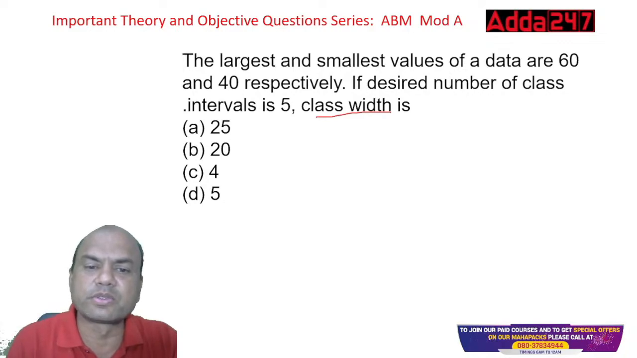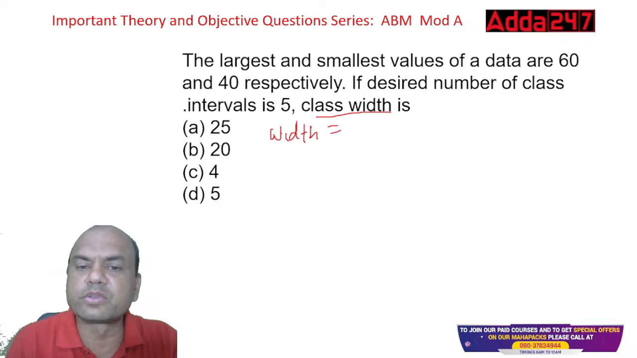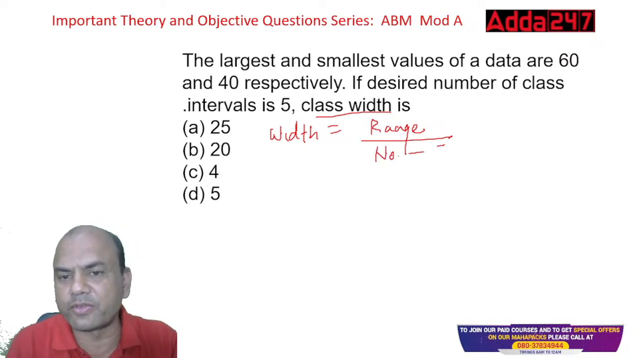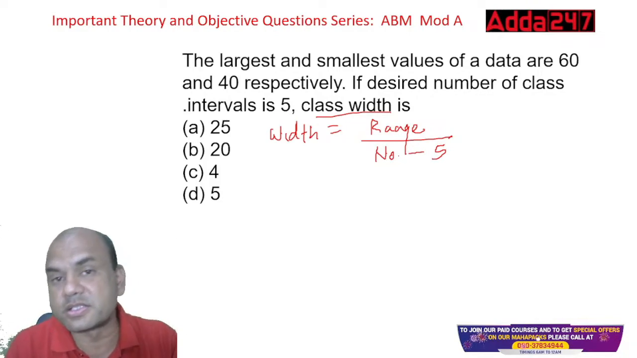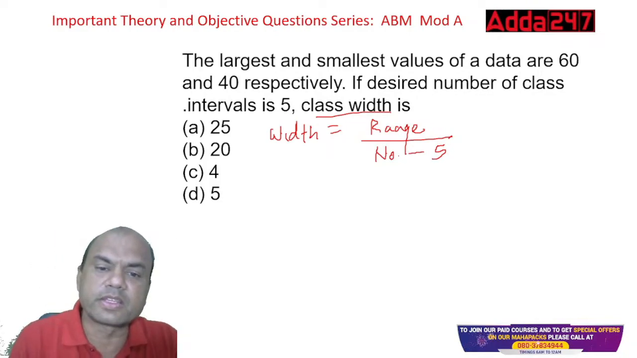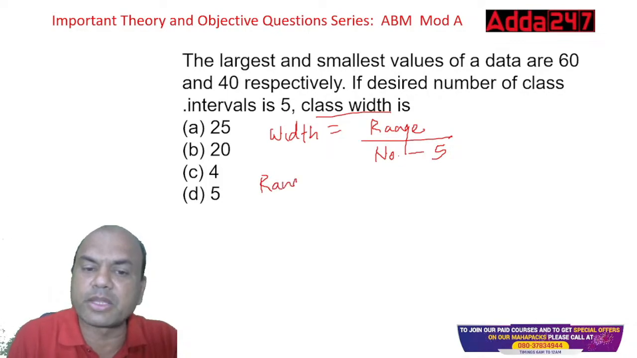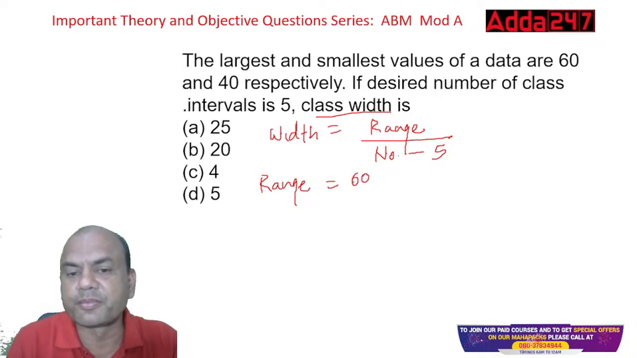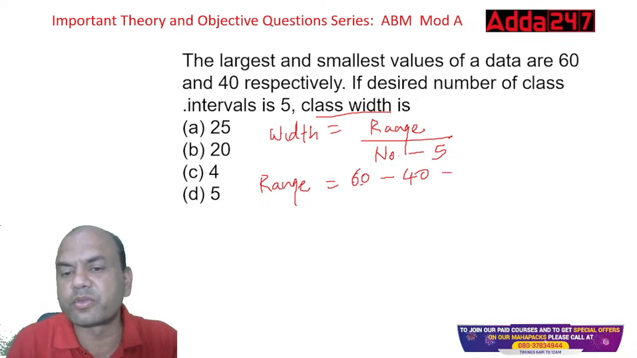Class width equals, I'll give you a simple formula: width equals range upon number of classes. What is the number of classes? This is simple, 5. But what is the range? Always remember, range means the highest minus the lowest. What is the highest number? 60. See here, largest and smallest value. So 60 minus lowest 40, that is 20.